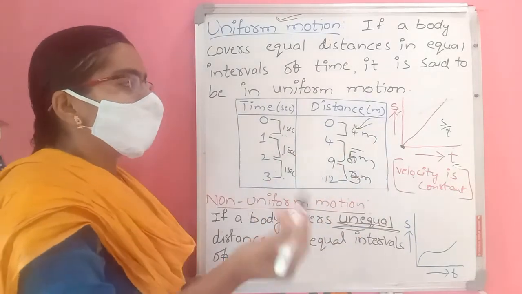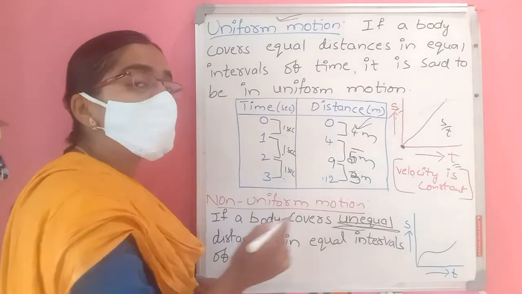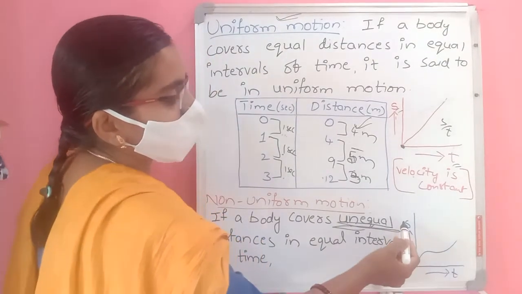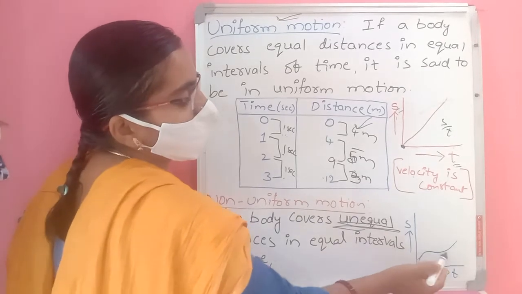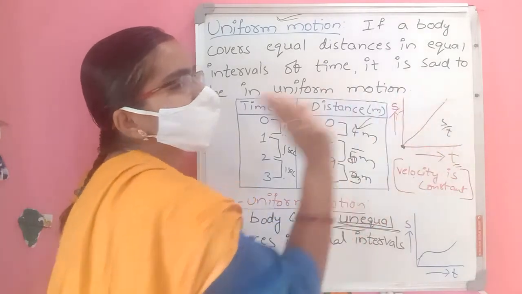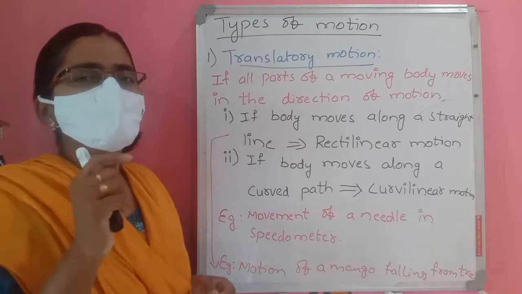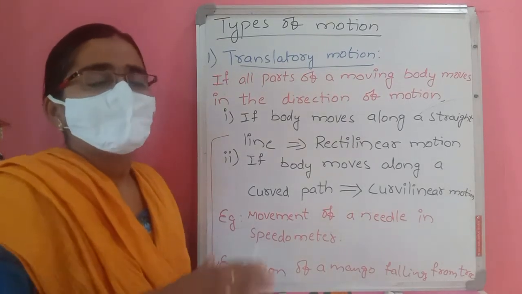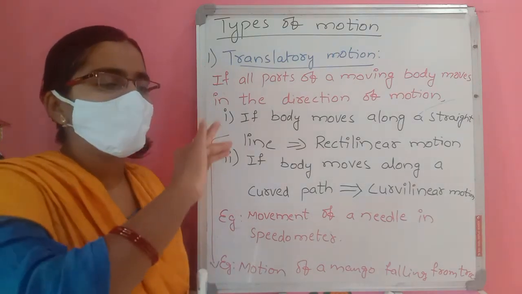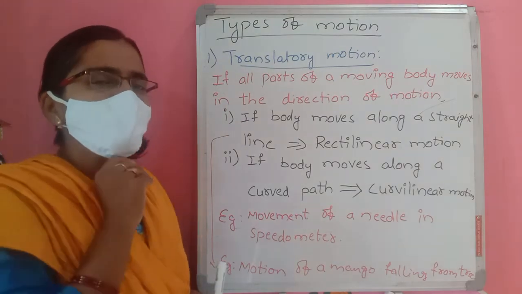When it travels unequal distances in equal intervals of time, we can say this is non-uniform motion. For non-uniform motion, if you take time on the x-axis and distance on the y-axis, you may get different types of curves or any line that is not straight. An example of uniform motion is the movement of the seconds hand of a clock. It moves in uniform time and uniform distances. That's why that is uniform motion.